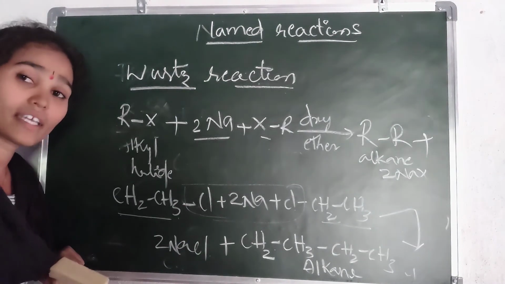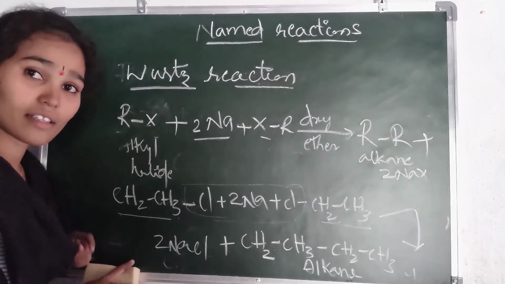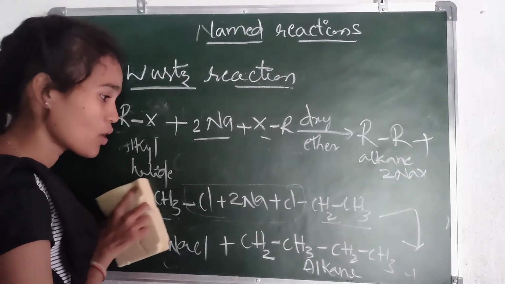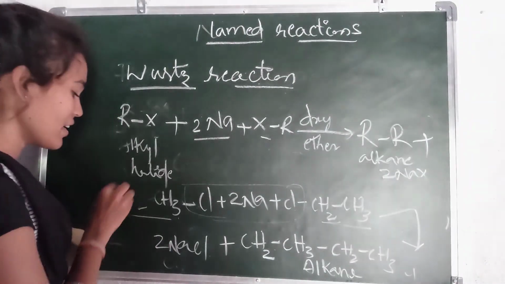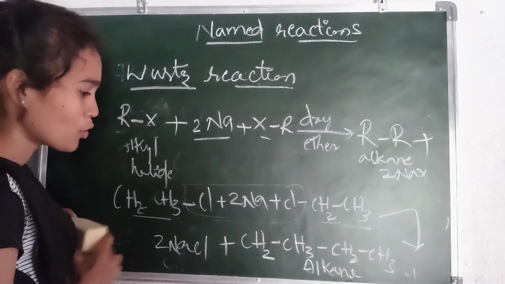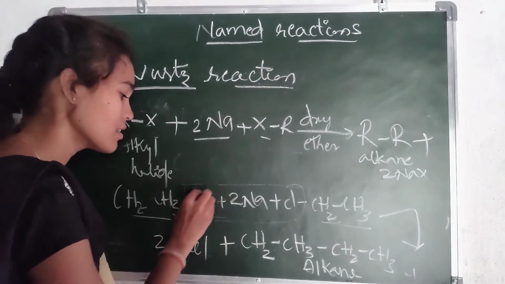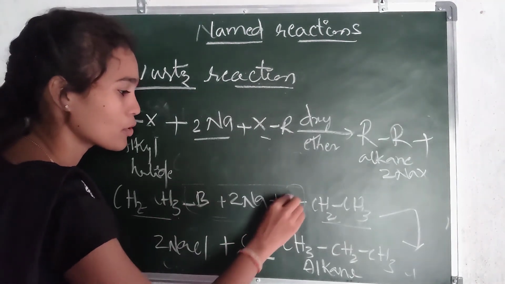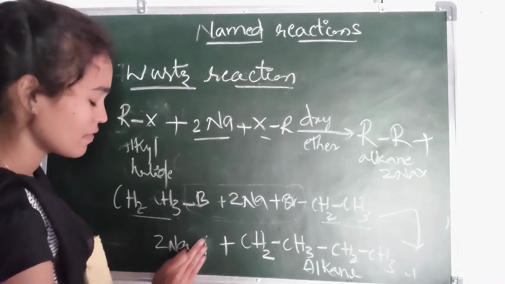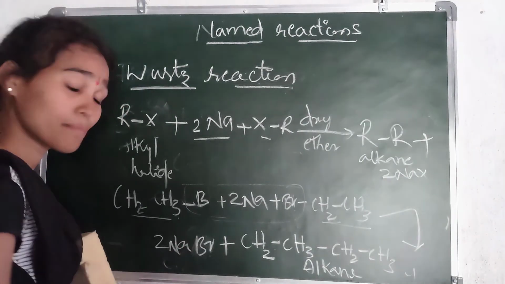Instead of chlorine we can write the Wurtz reaction with bromine also. Simply replace chlorine with bromine, here also bromine, here also bromine. So how simple it is.